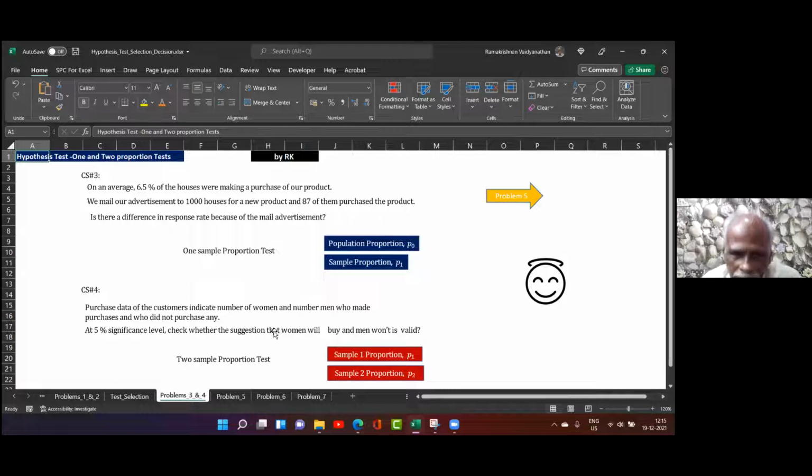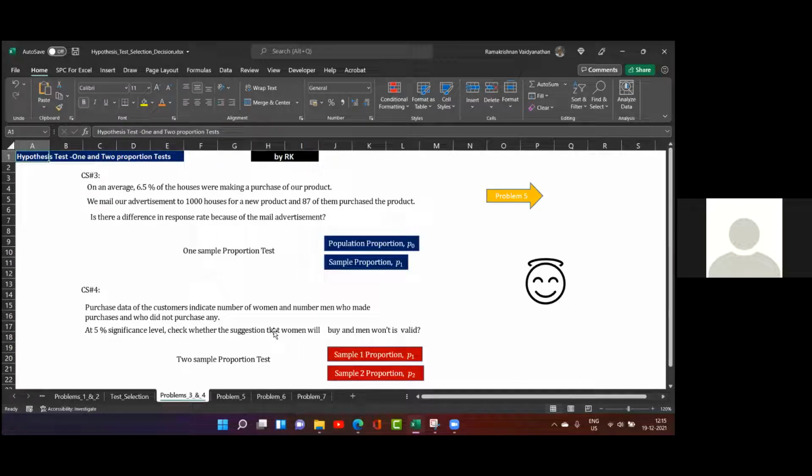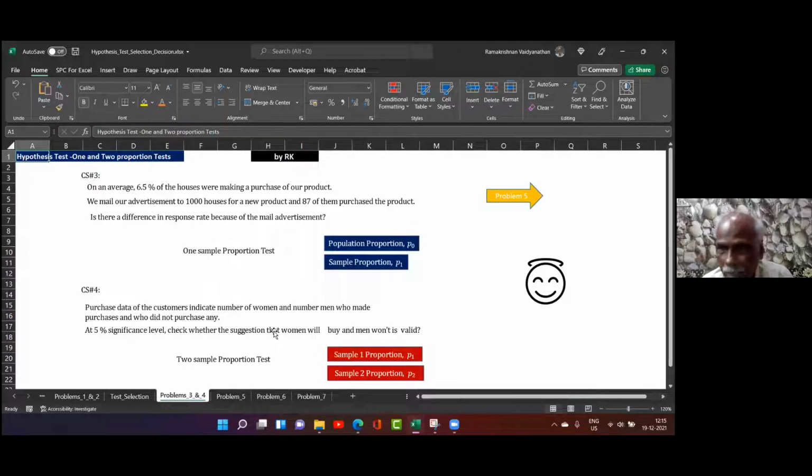Understand? What he does was, he stands in a mall. I stand in a mall. And then I see everybody, whether he's a male or female. And then I'm asking him, did you make a purchase? Right? Then he or she will say yes or no. So I will note down. You can see it in a textile shop. This is how the data will be collected. I will show you how the data will be collected.